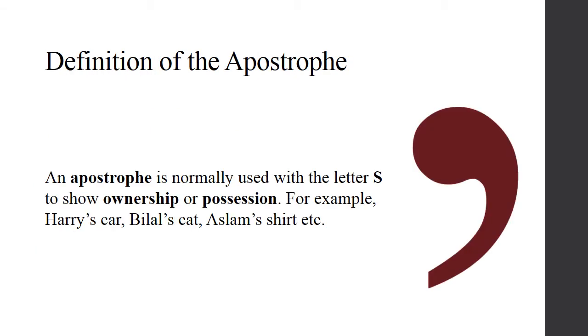So let us now discuss the definition of apostrophes. By definition, an apostrophe is simply a comma that we place at the end of a word along with an S to show possession and or ownership. For example, John was driving Harry's car. Bilal's cat loves chasing mice. Naila accidentally burned Aslam's shirt with an iron today.